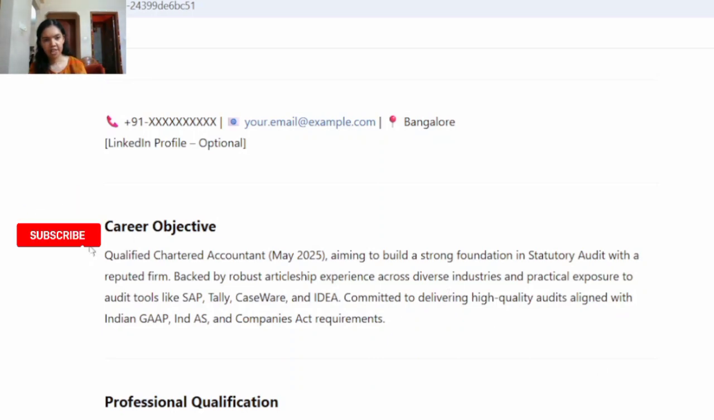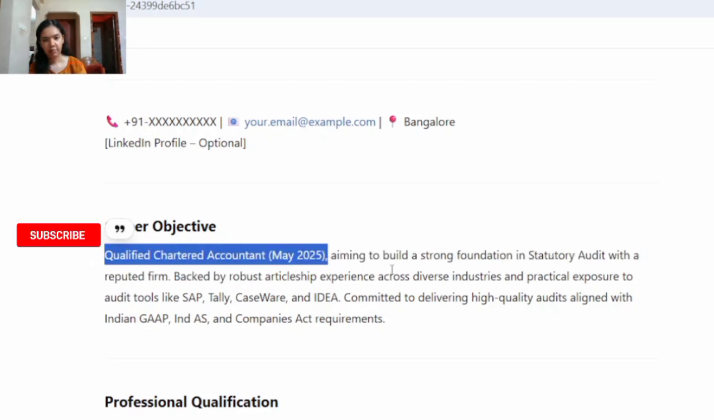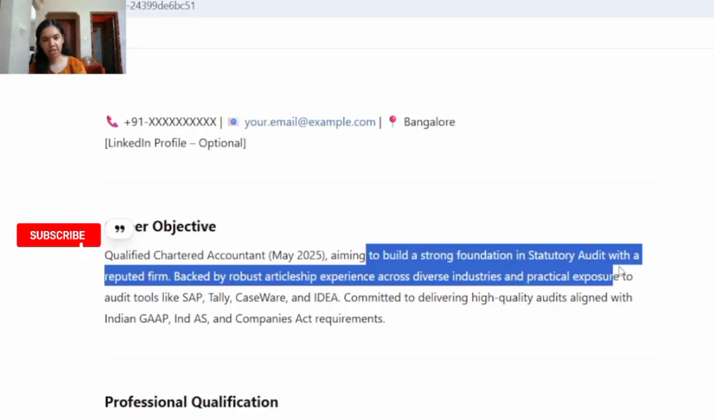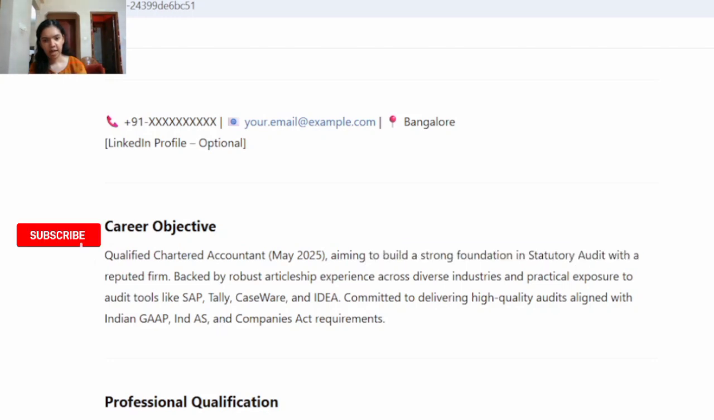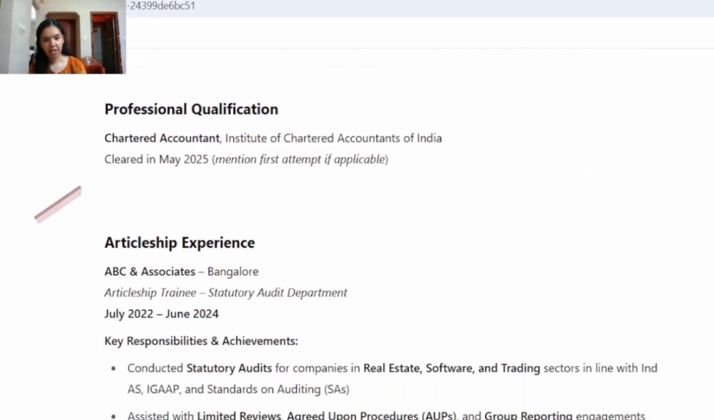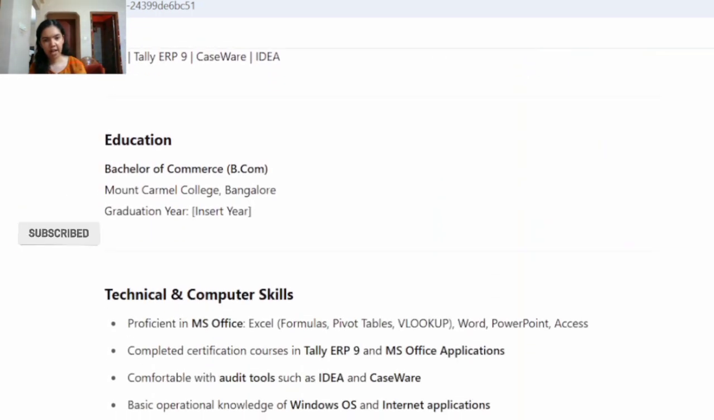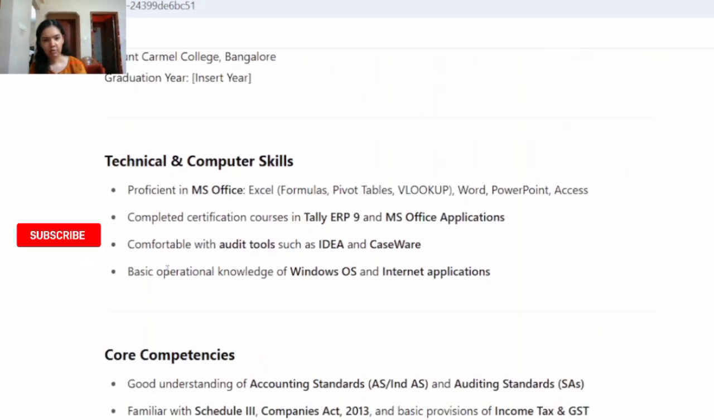So here ChatGPT has drafted the entire resume. Here you will have to add your name, your mobile number, your email ID. And here the career objective: qualified as CA in May 2025, aiming to build a strong foundation in stat audit. And next, professional qualification has been given. Then articleship experience. And then your educational background. And then the technical skills, computer skills.